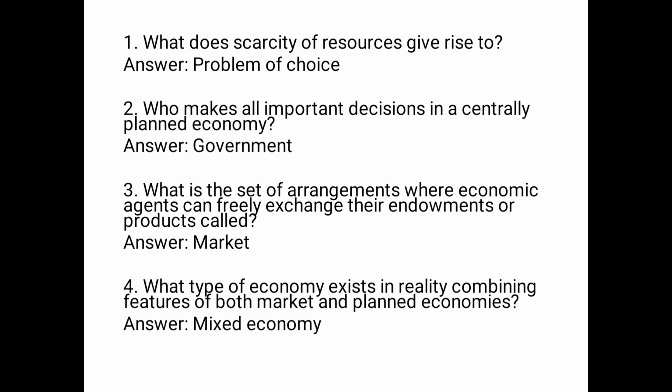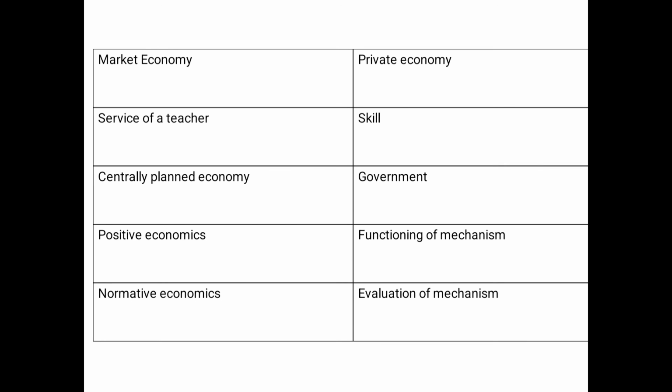Next, it is the fill up. What does scarcity of resources give rise to? It gives rise to the problem of choice. Who makes all important decisions in a centrally planned economy? Government. What is the set of arrangements where economic agents can freely exchange their endowments or products called? Market economy. What type of economy exists in reality combining features of both market and planned economies? It's mixed economy.